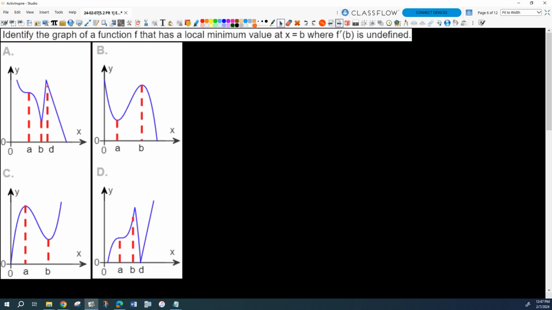Okay, how about this one? Identify the graph of a function that has a local minimum value at b where f prime of b is undefined. It's A. Yes. How come? Because where the derivative's undefined, what's that telling us? It's a sharp turn. It's a sharp extremum. Yeah, a sharp minimum, right? So sharp valley. Yes. Okay.